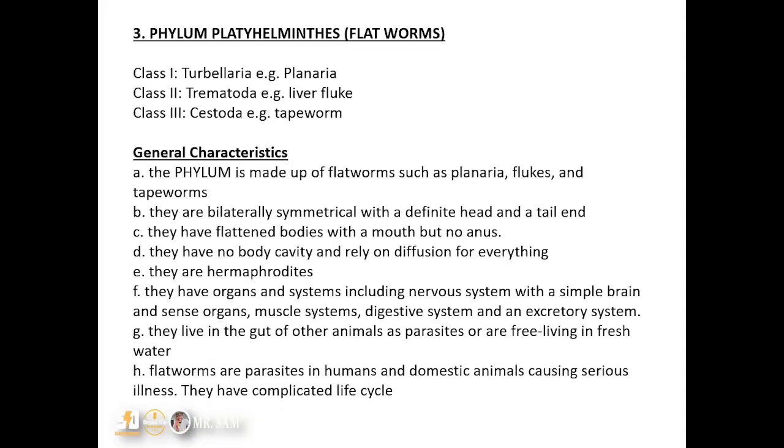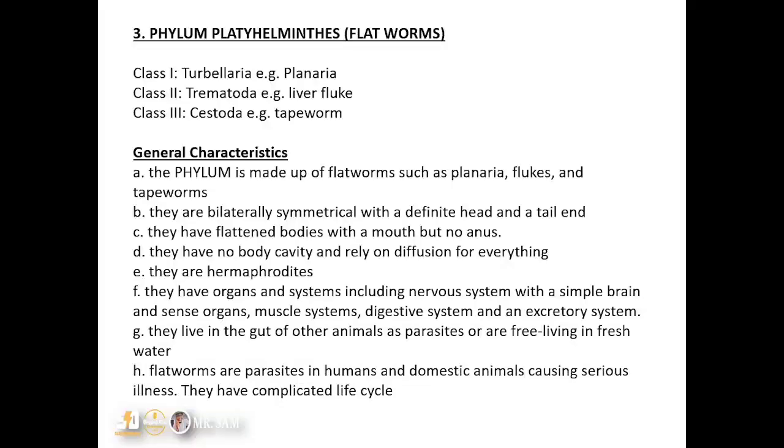Then we have phylum Platyhelminthes, or what we call the flatworms. Under here we have three classes. Under class Turbellaria, we have planarians. Then we have class Trematoda. Under the class Trematoda, we have the liver fluke, or what we call Fasciola hepatica. Then we have the class Cestoda, which is also known as the tapeworm. Under the class Cestoda, we find the tapeworm, either the beef tapeworm known as Taenia saginata or the pork tapeworm known as Taenia solium.